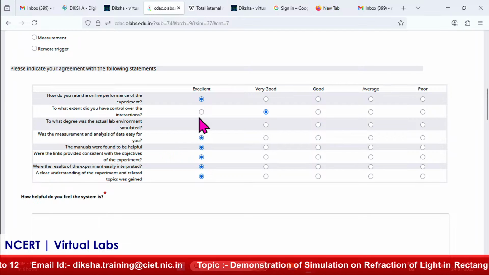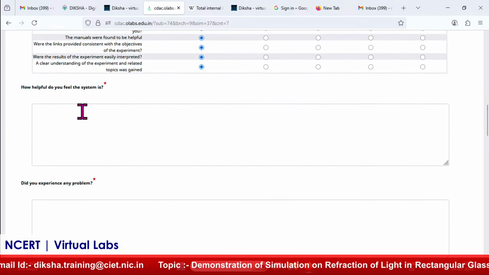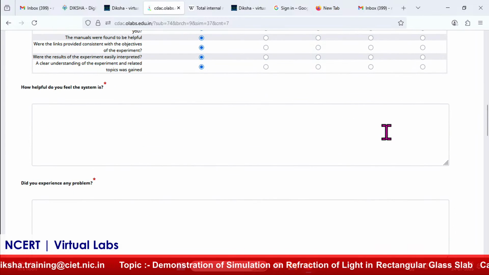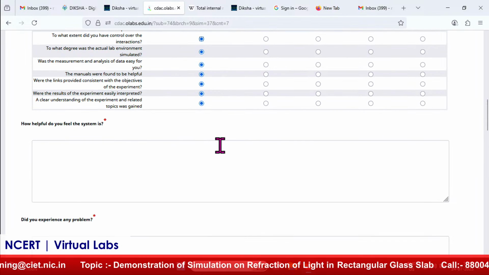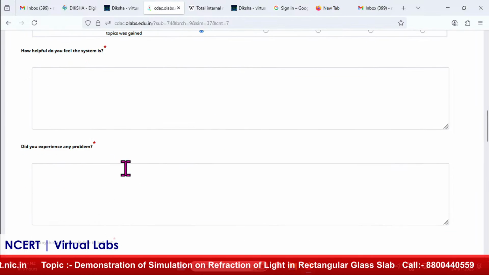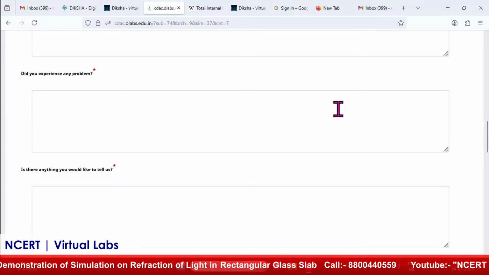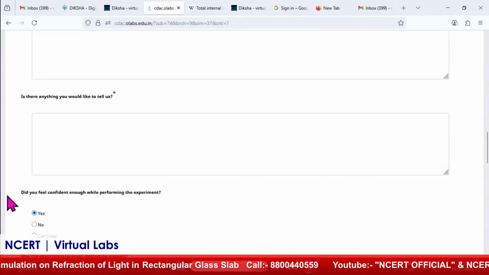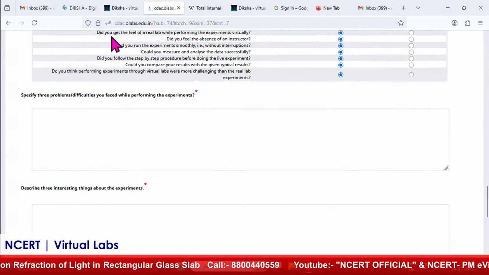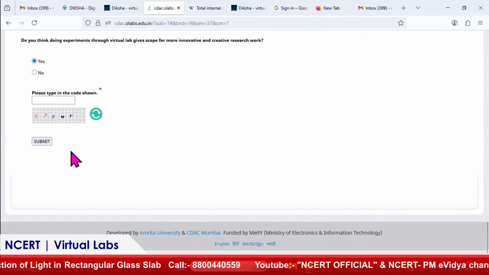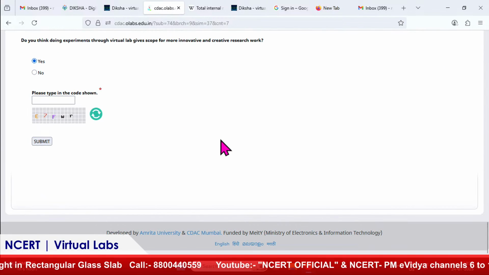this statement. And how helpful do you feel? They can write 2 or 3 lines, whatever they feel about the experiment. Did you experience any problem? So they can mention the same experience, good or bad. Great. And is there anything you would like to tell us? So these are the various feedback fields. In a detailed form they can submit it and it will be recorded in the system.